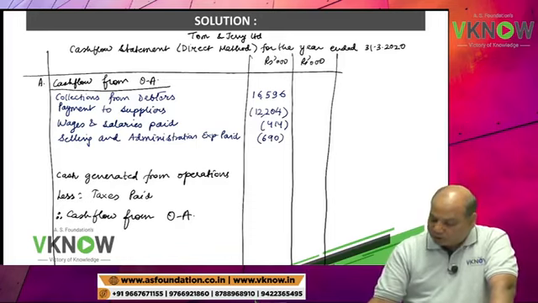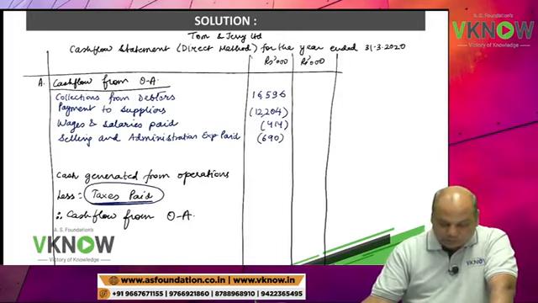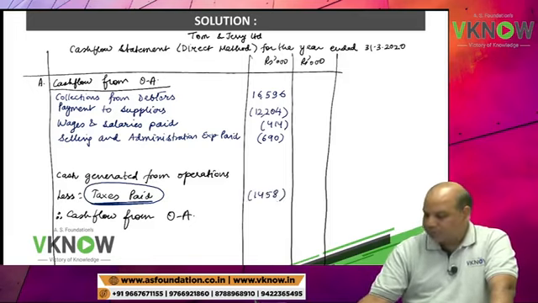Payment of income tax under the head tax paid, income tax paid, 1458 in bracket in the first column.